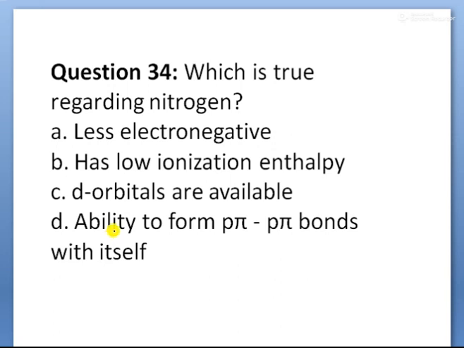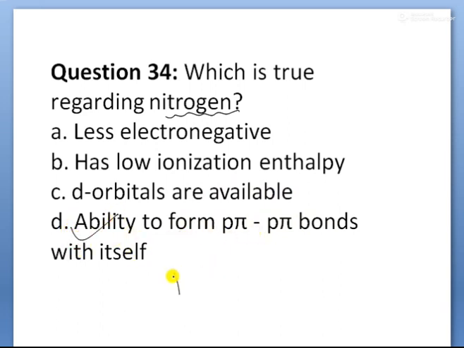Next, children, which is true regarding nitrogen? You are asking for the true statement regarding nitrogen. Less electronegativity: it is not less, it is high electronegativity, and it is a non-metal. Low ionization enthalpy: it is not low, because of nitrogen's half-filled electron configuration. D orbitals are available: is it available? Not available. Ability to form p-pi p-pi bonds: yes.